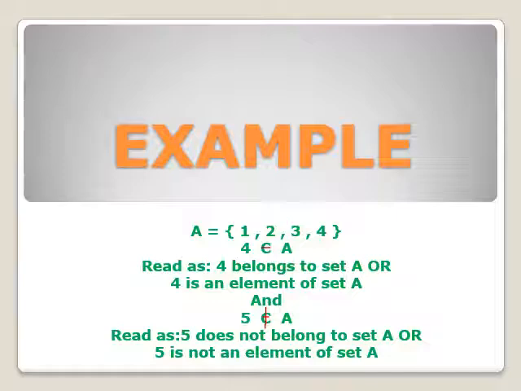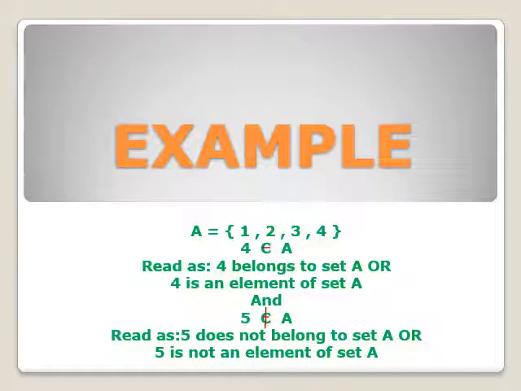Let's see an example in which we see how we use these symbols, belongs to or does not belong to, between the elements and the name of the set. Here I have the set A and the elements are 1, 2, 3, 4. Now I take 4 and write the name of the set. Between them we have to put the symbol for belongs to or does not belong to.